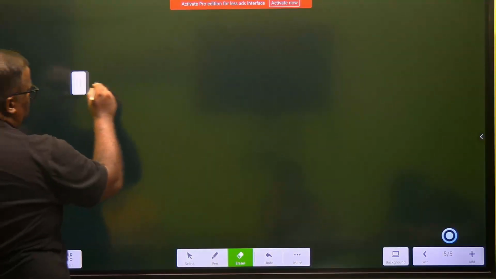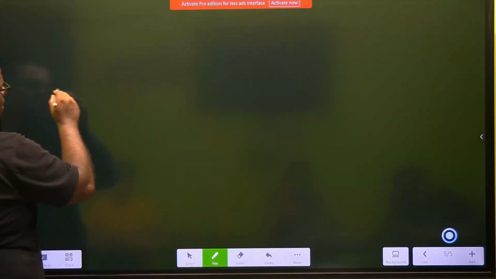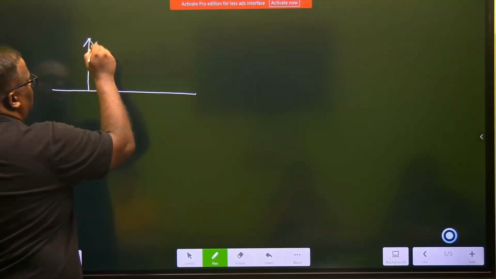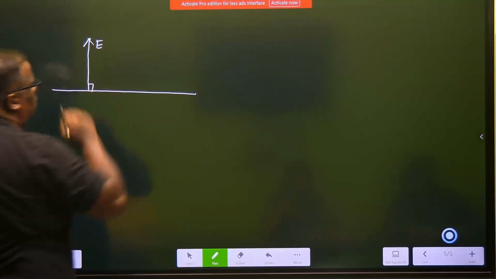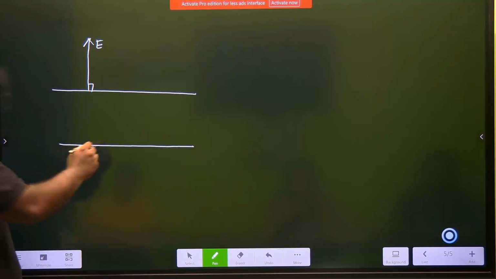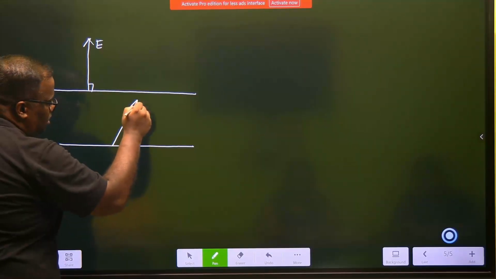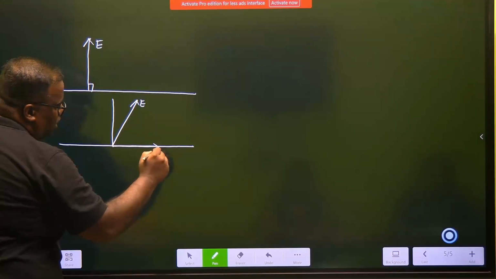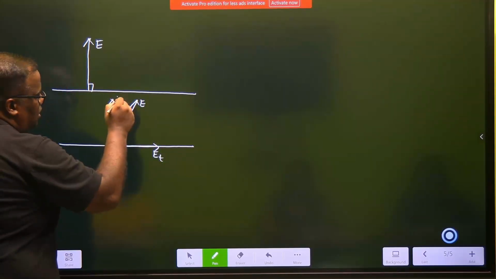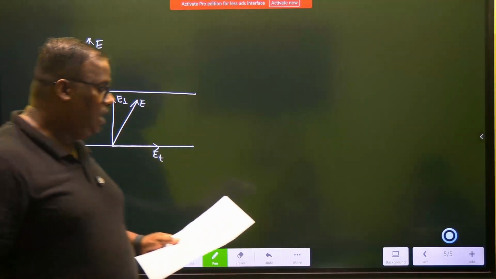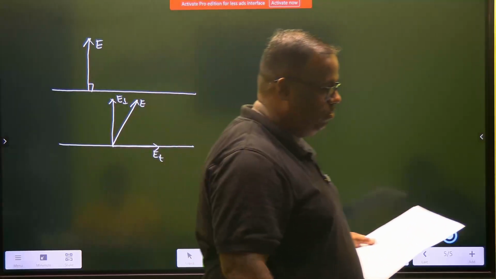So it's something like this, children. You are trying to say that at a surface you have an electrostatic field which is always normal to the surface. Now we'll go by method of contradiction. Say it is not normal. It is something like this. Then it should have two components. One component along the surface, which is known as E tangential, and this is the E perpendicular. Have you understood? So we write now: if the field had a tangential component, E_T,